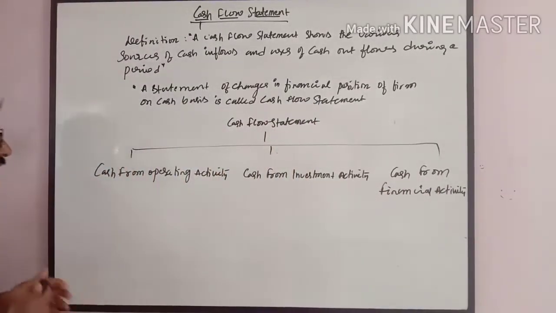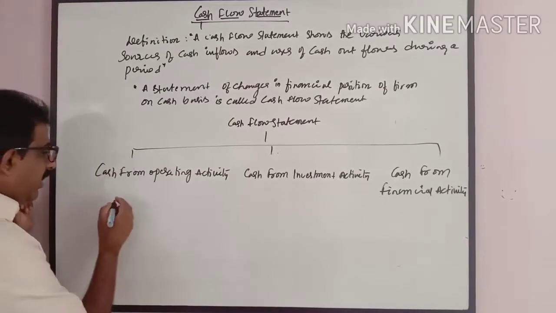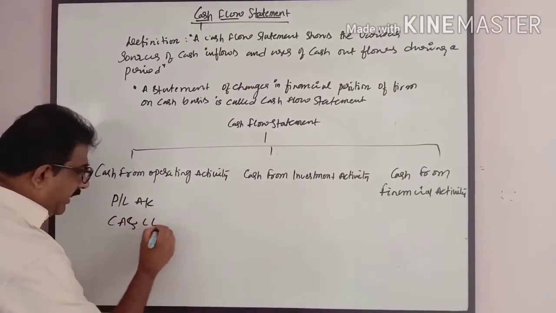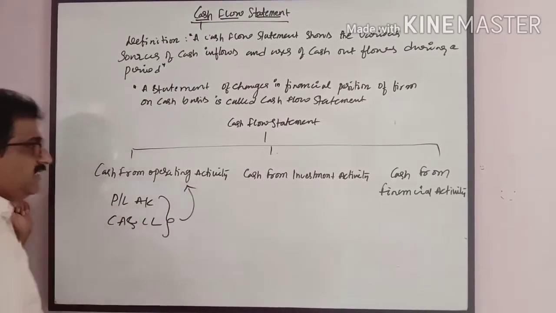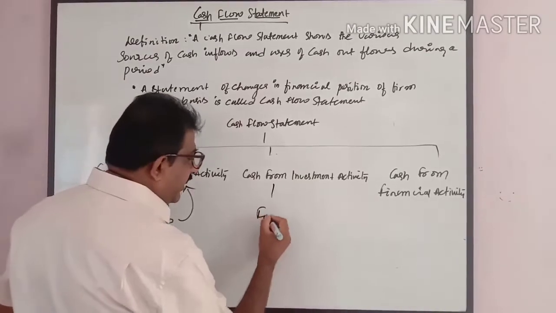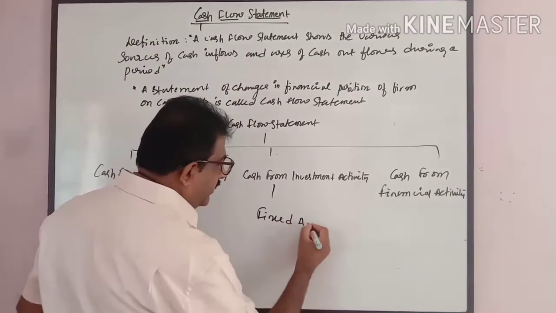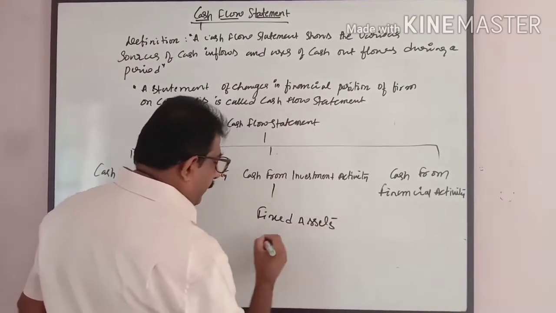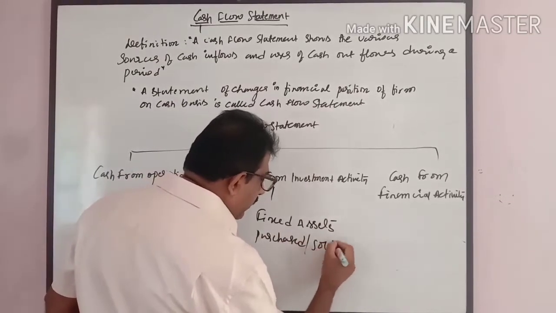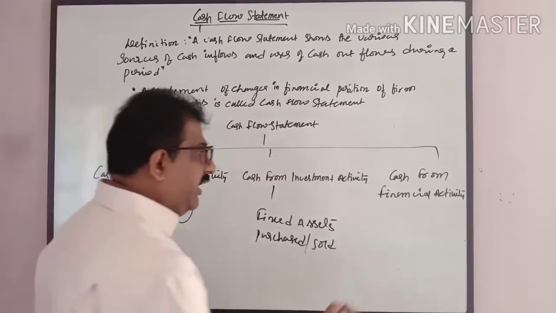Very simple. The combination of P&L account, current asset and current liability results in cash from operating activity. Changes in fixed assets purchased or sold come in investment activity.